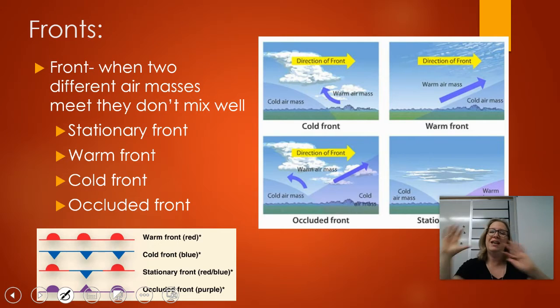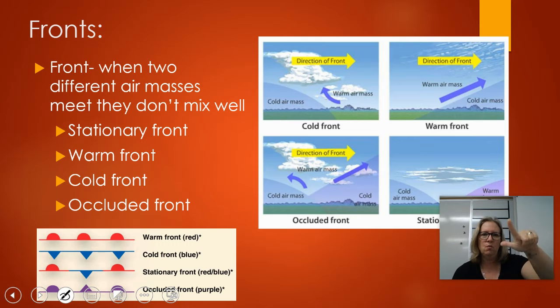Now, these air masses might actually interact with each other, and that's what a front is. When two air masses come into contact with each other, if they're different, they don't play well with each other, they don't mix. If two similar air masses come together, then you can't really tell the difference. But a lot of times we get different kinds of air masses coming together. The four main fronts we have are stationary, warm, cold, and occluded.